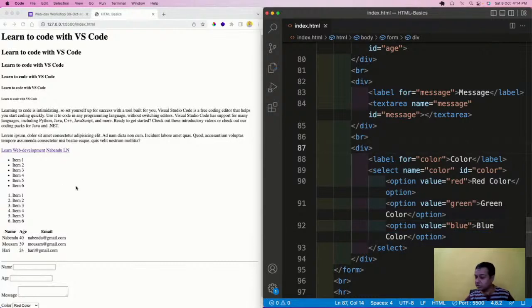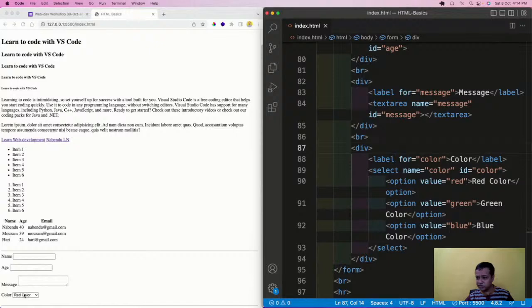So it's a drop down. Again, this is something which you have seen. So come here, and the drop downs are there like this. Red, green, blue, anything you can choose. Again here, the for and ID should be the same, and the name is something which will go to the backend. What is this value? You're soon going to see that value is also something which will go to the backend. Like color equal to red, color equal to green, color equal to blue. Whatever I select, only one value will go, not the red color, not the green color, not the blue color.